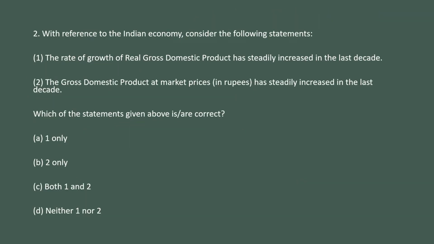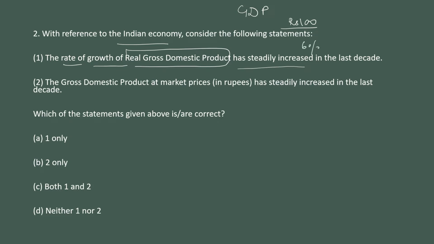Next question is with reference to the Indian economy, consider the following statements. The first is the rate of growth of real GDP has steadily increased in the last decade. So we have real GDP. Let us say it is rupees 100. So for example, it is growing at the rate 6% for the financial year 18-19, then for 19-20 it's 7%, then for 2021 we are assuming it for 4%. So as we can see, there is always some increase in the real GDP, but the rate of growth is not increasing. It has decreased from 7 to 4.